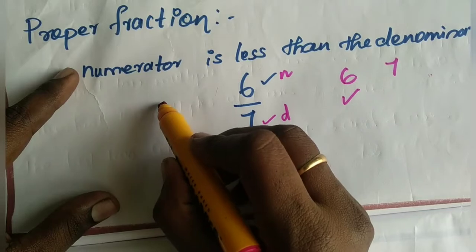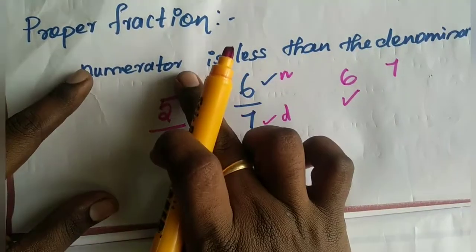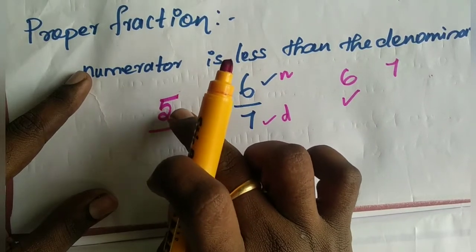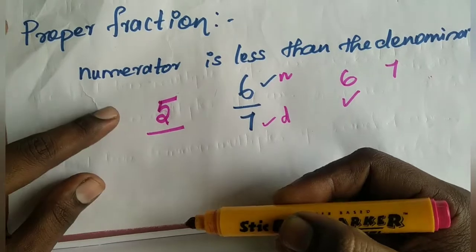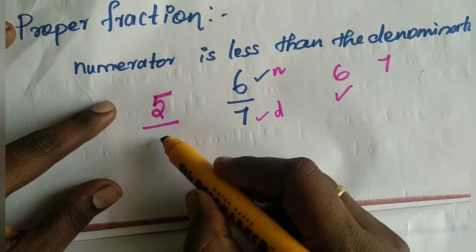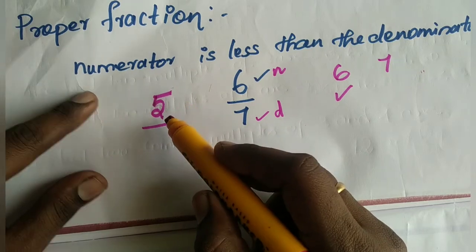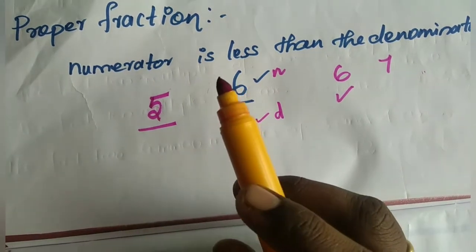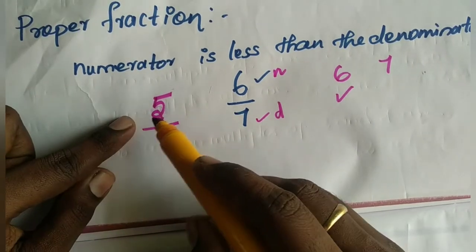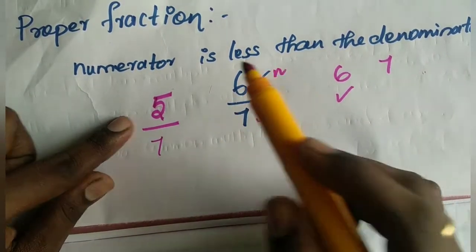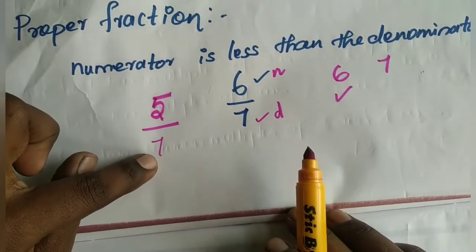Okay. For example, 5. So 5 is the numerator. This numerator should be less than the denominator. So you should write a higher number than 5. Don't write 3 here. Why? Because 3 is smaller than 5. Okay. So you should always write a number bigger than 5. So you should write 7. Okay. So now we can tell numerator is less than denominator. Are you clear?